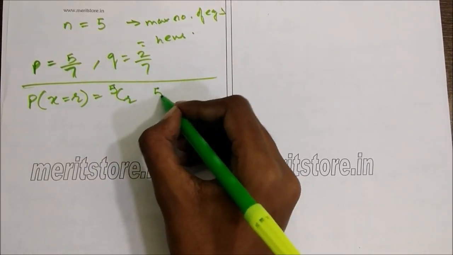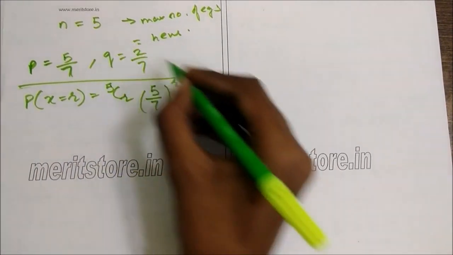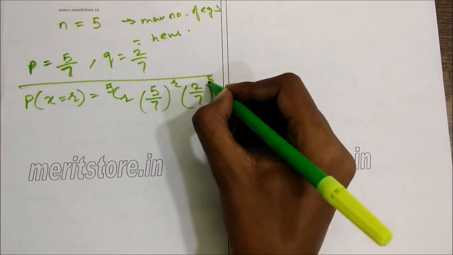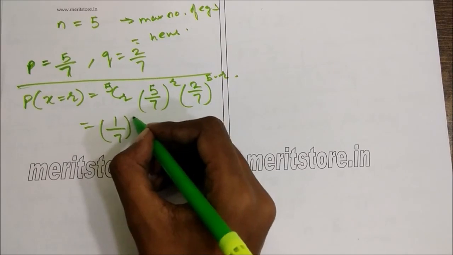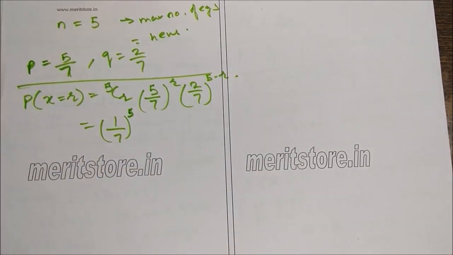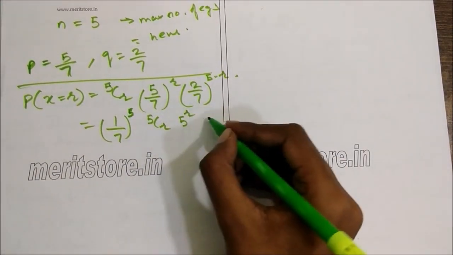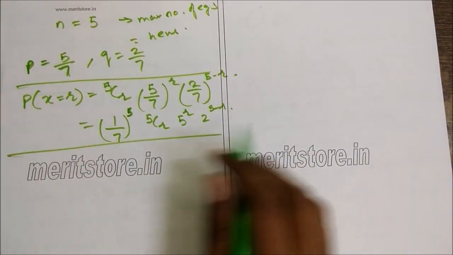raised to R, that is 5 by 7 raised to R, Q, that is 2 by 7 raised to n minus R, that is 5 minus R. This is 1 by 7 raised to 5, 5CR, 5 raised to R, 2 raised to 5 minus R. So we substitute the general form in this.